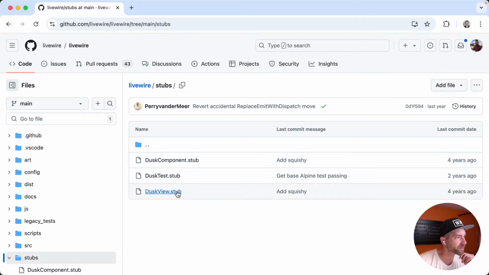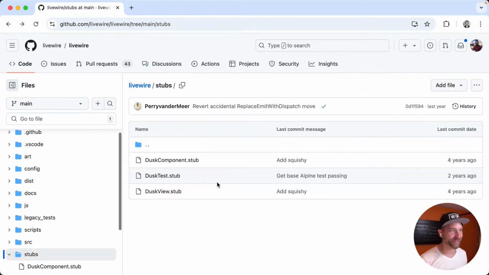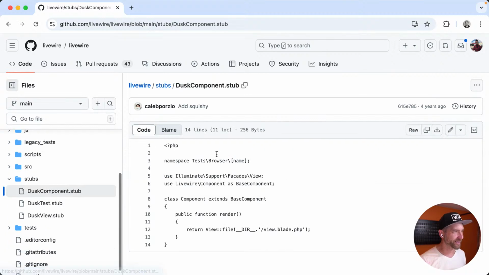Dusk component. What? Wait a second. Dusk component. What is this? Dusk view. Why is this called Dusk view? Am I in the right place? What's going on here? This is a component. Why the hell is this called Dusk? That's hilarious. Wait a second. Dusk browser name, Livewire component base. Am I crazy? What's going on here? Why is this called Dusk component? This is blowing my mind right now.